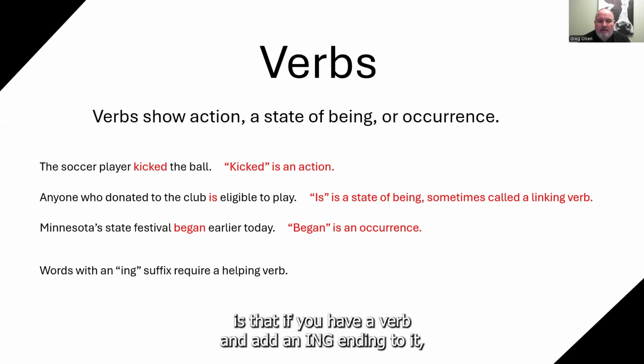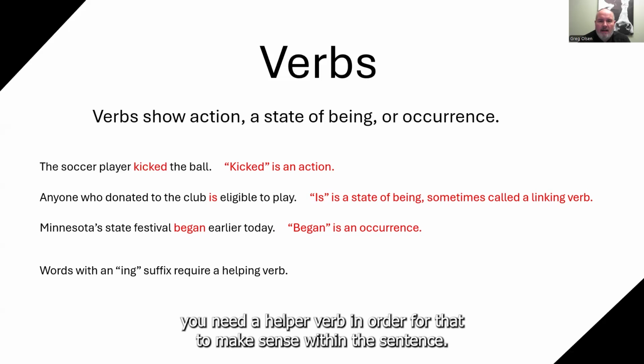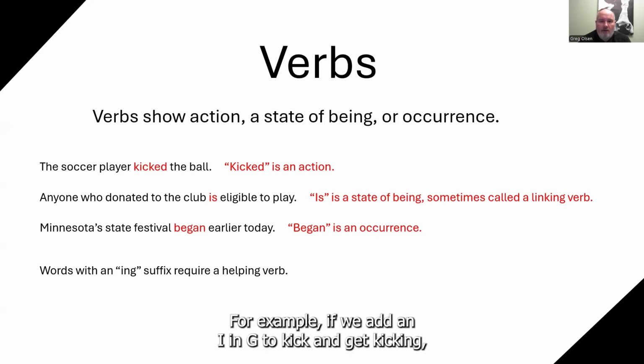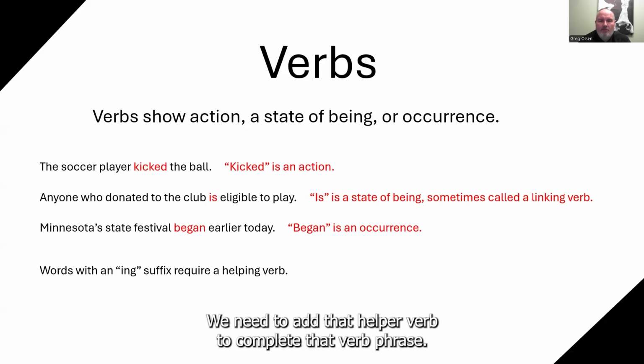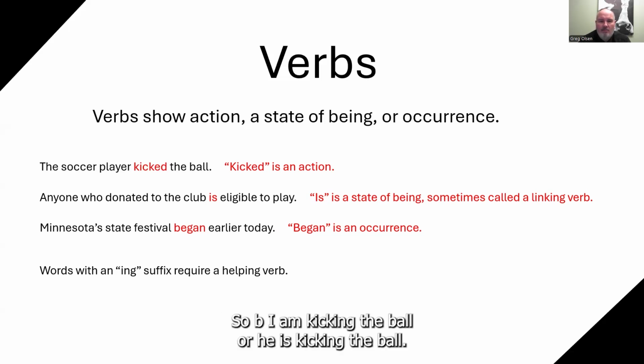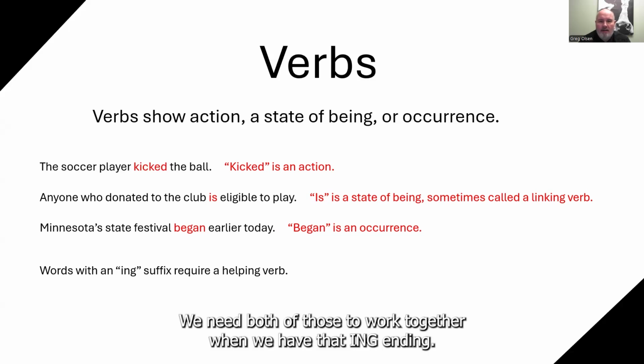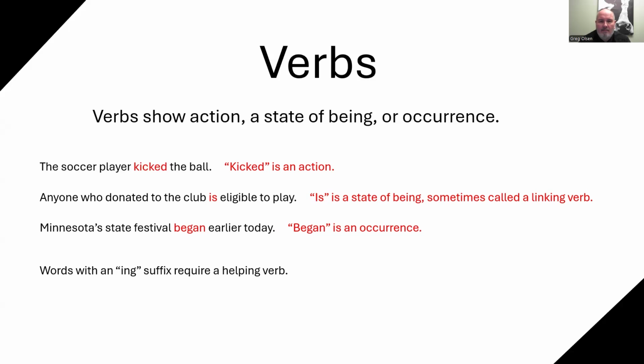One thing to note is that if you have a verb and add an ing ending to it, you need a helper verb in order for that to make sense within the sentence. For example, if we add an ing to kick and get kicking, I can't say I kicking the ball or he kicking the ball. We need to add that helper verb to complete that verb phrase. So it'd be I am kicking the ball or he is kicking the ball. So now the verb is am kicking or is kicking. We need both of those to work together when we have that ing ending.